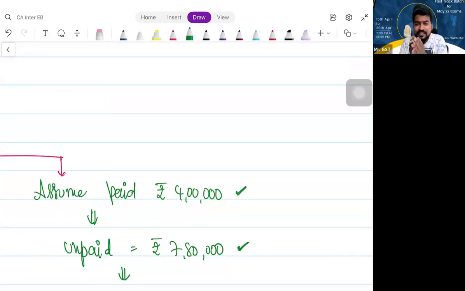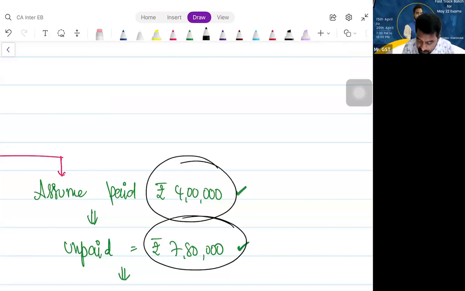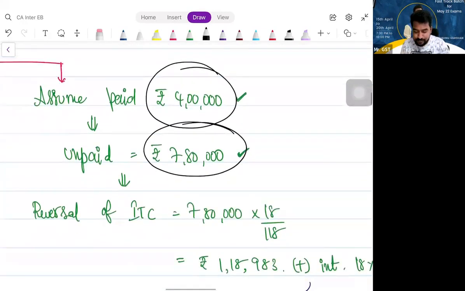7,80,000. Is this including GST, yes or no? Yes, sir. Total 11,80,000 is value plus GST. So these figures are value plus GST figures, including GST. So what you should do now? How much ITC to be reversed?